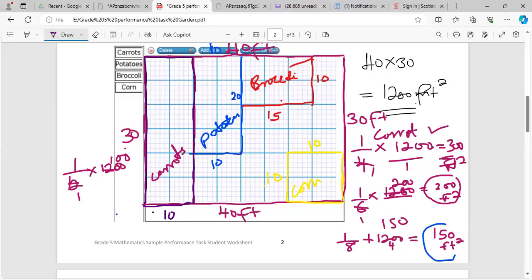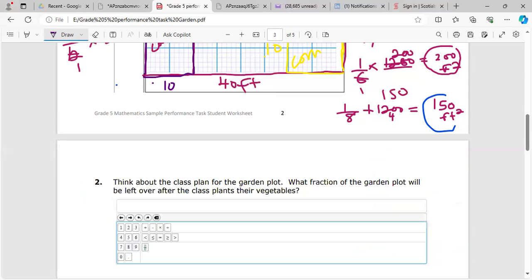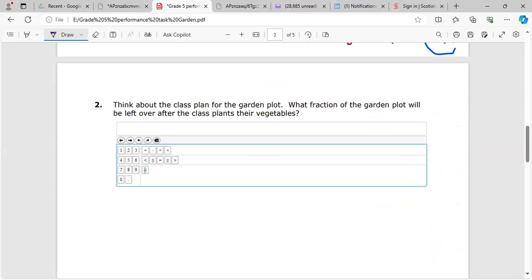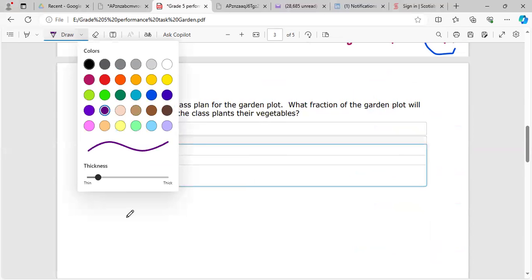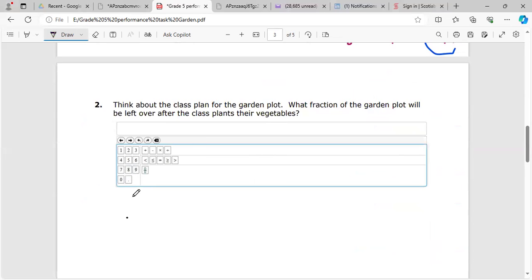Alright, so we have completed that task, which is to find how much each represents. Alright, number 2 says, think about the class plan for the garden plot. What fraction of the garden plot will be left over after the class plants their vegetables? You guys work out that and tell me. Let me bear in mind we have the carrot. It's a quarter.